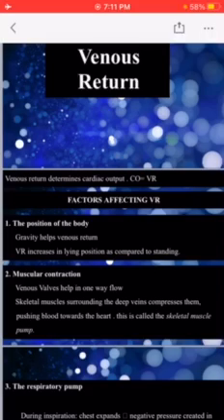Basically this is the skeletal muscle contraction, and we have valves in the veins which help in one-way flow of the blood towards the heart. So skeletal muscles surrounding the deep veins compress them, pushing the blood towards the heart. This is called the skeletal muscle pump.